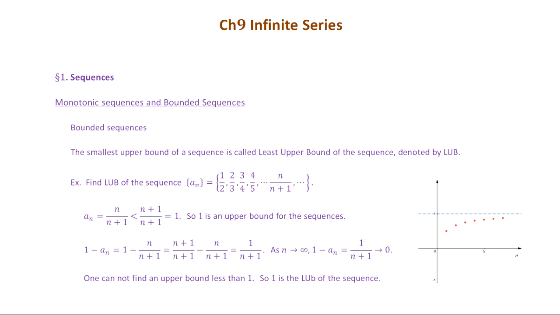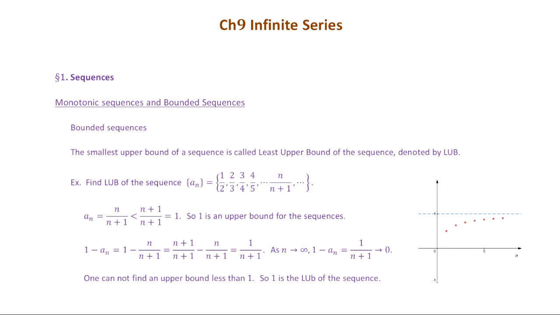So to see that, let's try to find the distance between the upper bound 1 and the terms a_n. So 1 minus a_n is 1 minus n over n plus 1. You can rewrite 1 as n plus 1 over n plus 1, and then you subtract the numerators and keep the same denominator.